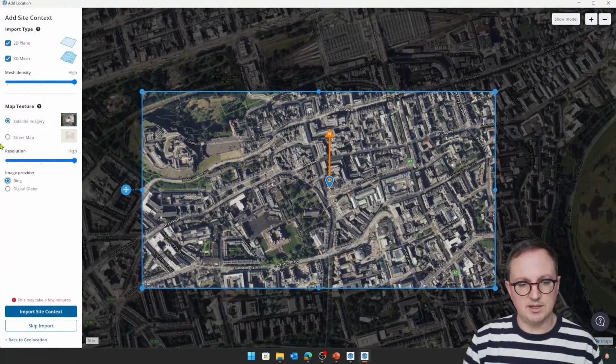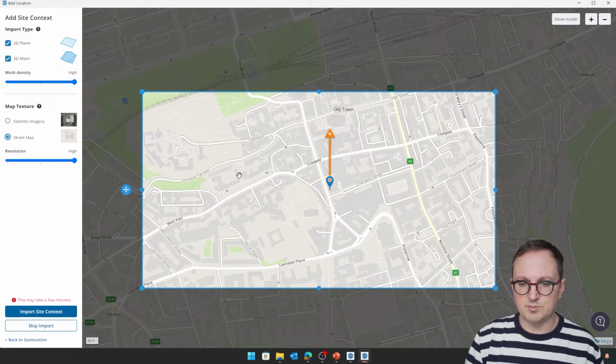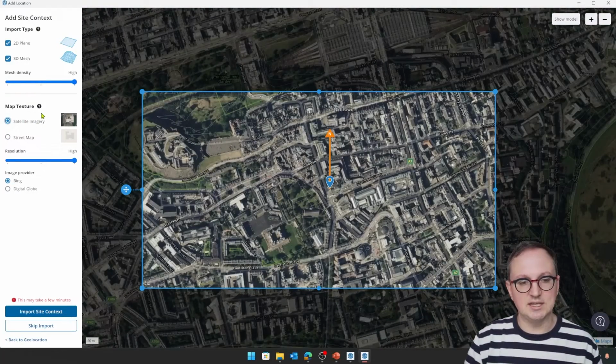You'll also see we have the option here to either pull through satellite imagery or street map data from OpenStreetMaps. We can pull that into the model. I'm going to stick with satellite imagery. And we'll also see some other options here now too.